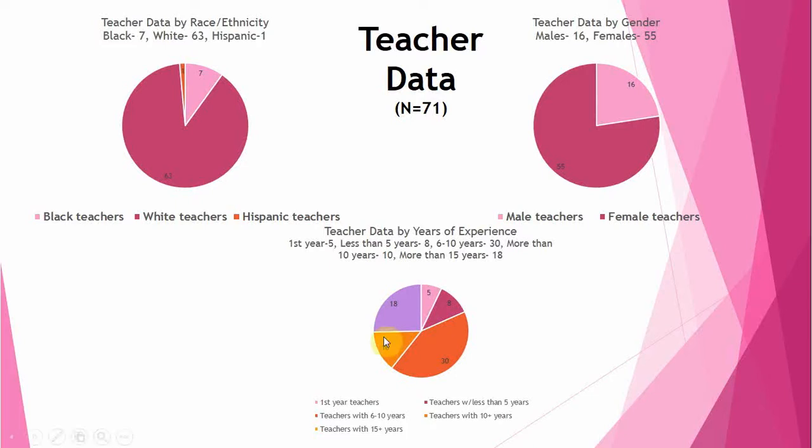Then down here on the bottom we have it broken down by experience. Our first year teachers, we have 5 of those. Teachers with less than 5 years experience, we have 8 of those. Teachers with 6 to 10 years experience, that's 30, so that's a big part of our staff. And then more than 10 years, we have 10 teachers, and more than 15 years, that's 18 teachers. So you can see the teacher experience is a strength at our school.